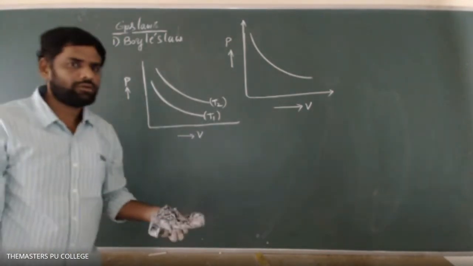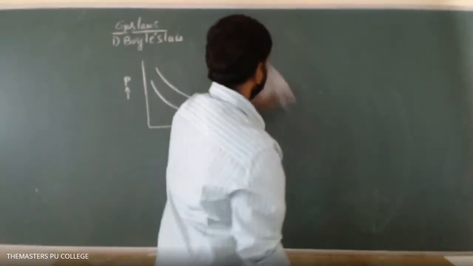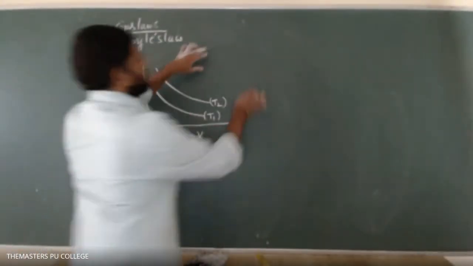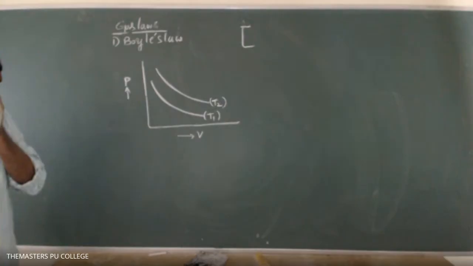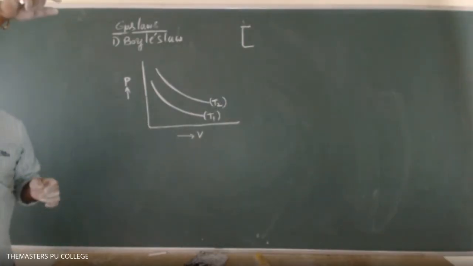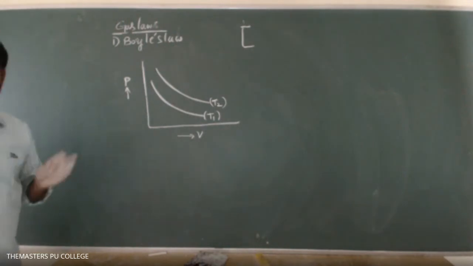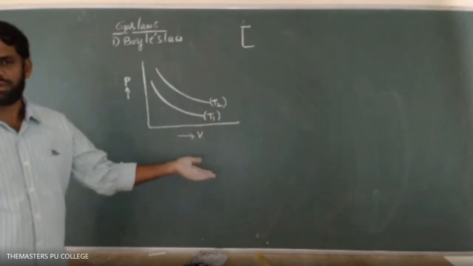T2, sir. Yeah, T2 is more. We know why T2 is more. P is directly proportional to T. But T is constant, no? T does not change. Sir, at the same volume, the pressure of T2 will be more. Then T2 will be more. That's what I'm asking.